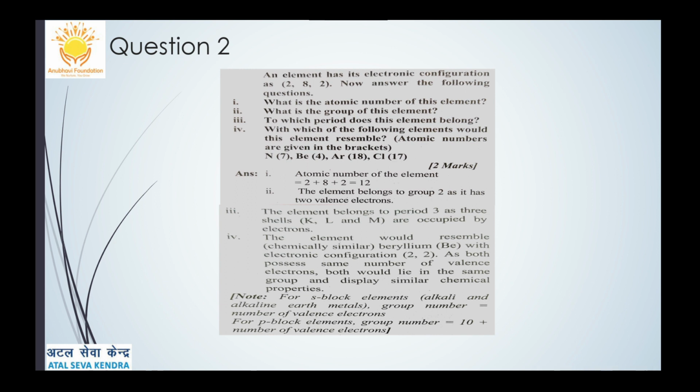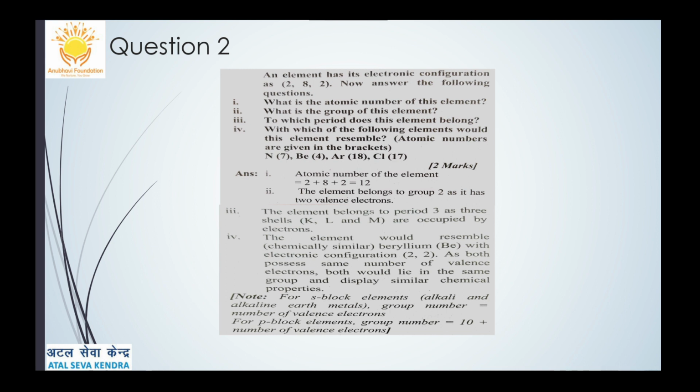Then what is the group to which it belongs? Since the last shell has 2 electrons, the element belongs to group 2 of the modern periodic table. To which period does this element belong? Since there are 3 shells, K, L and M, the element belongs to the third period.